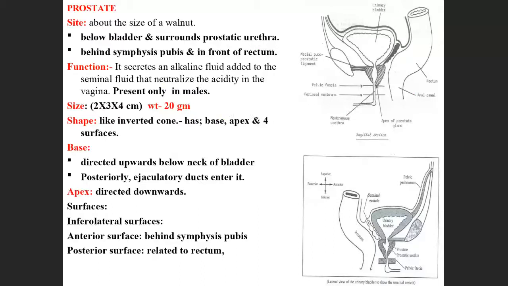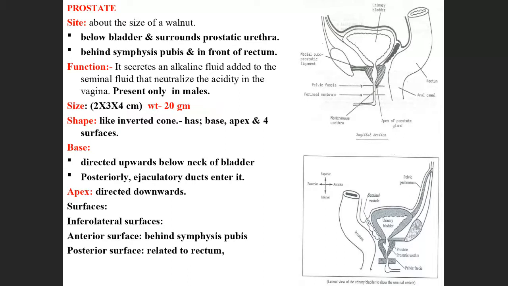Next, what is prostate? Always remember, it is the only organ which is not present in females. Prostate gland is not present in females. Don't forget this. Okay.